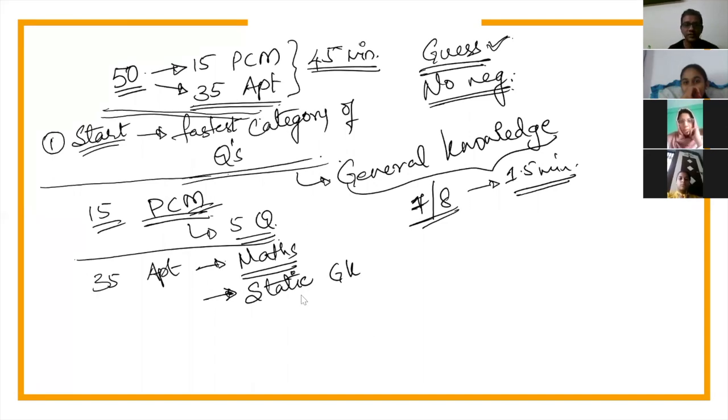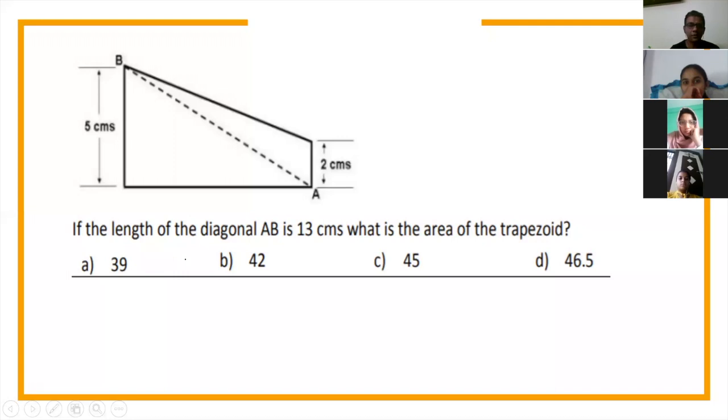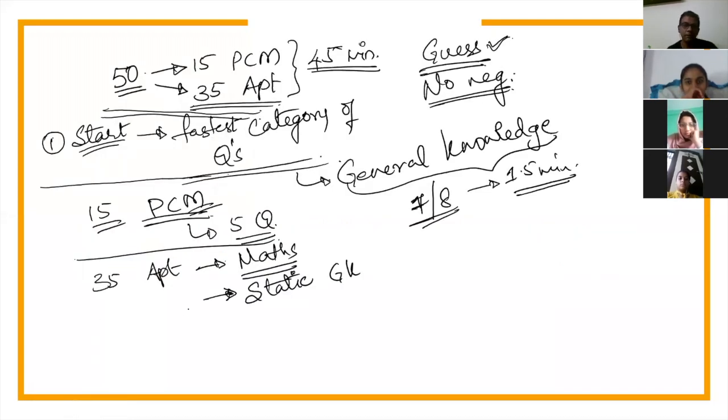So static GK is something that has never changed, right? History, our history. So the history part is something that will be asked, right? Now that's basically static GK. So you have maths, you have static GK. Then English, basics of English, which has more to do with grammar and vocabulary, right? Then what else do you have? You have logical reasoning.